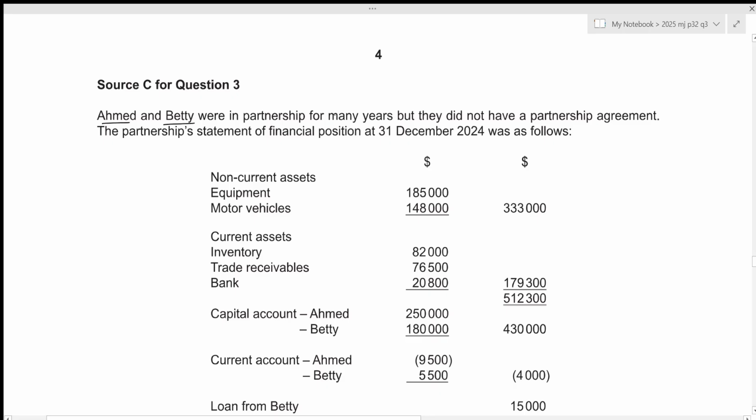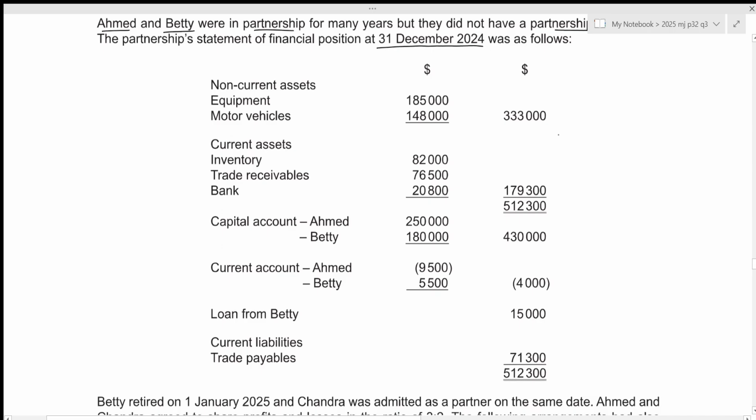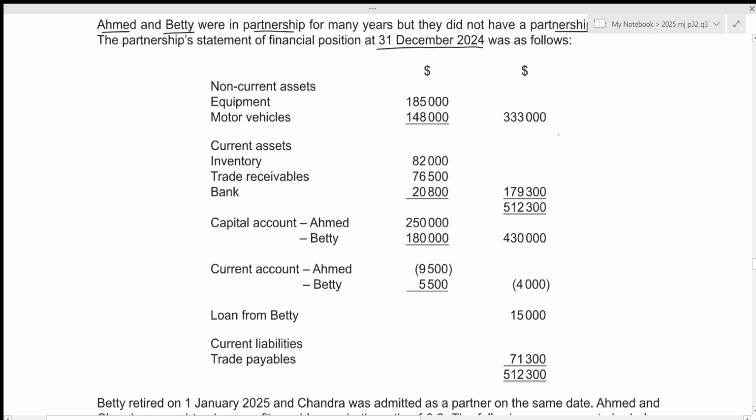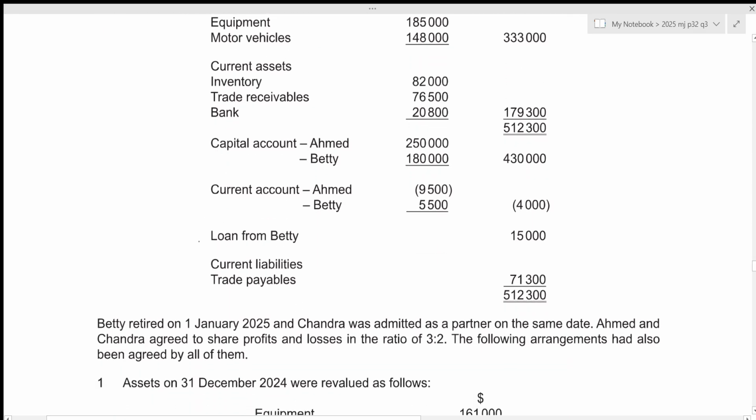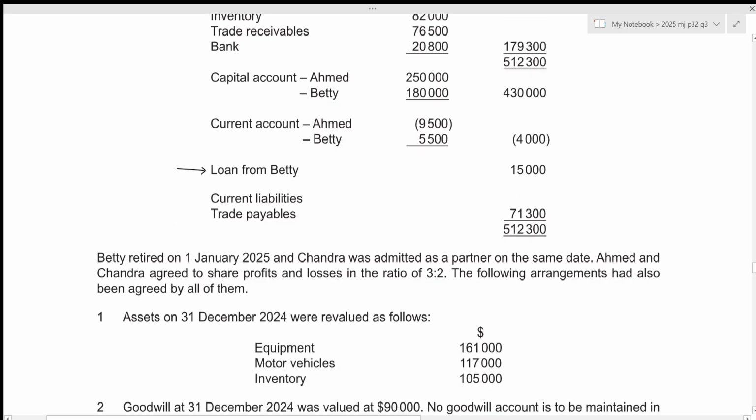Ahmed and Betty were in partnership for many years, but they did not have a partnership agreement. The partnership statement of financial position at 31st December 2024 was as follows. We have non-current assets, and in this case, we only have tangible non-current assets. There is no mention of any goodwill. Then we have current assets, capital account, current account. We have one non-current liability, loan from Betty. Then we have trade payables as our current liabilities.